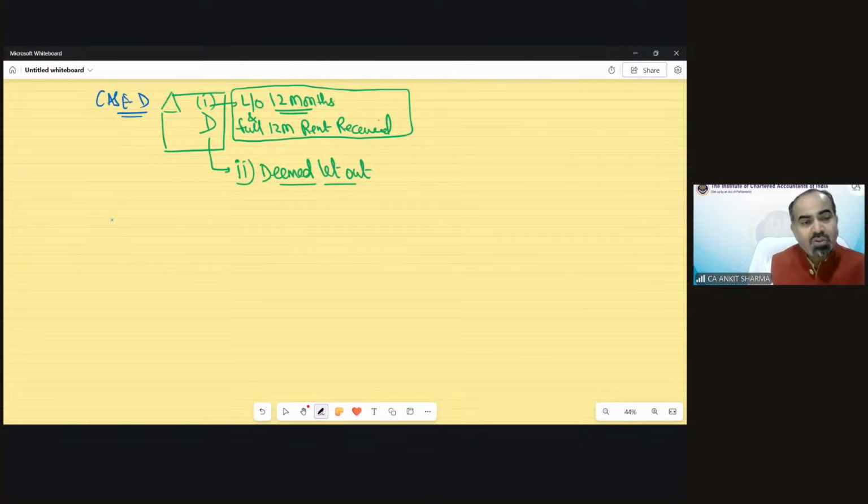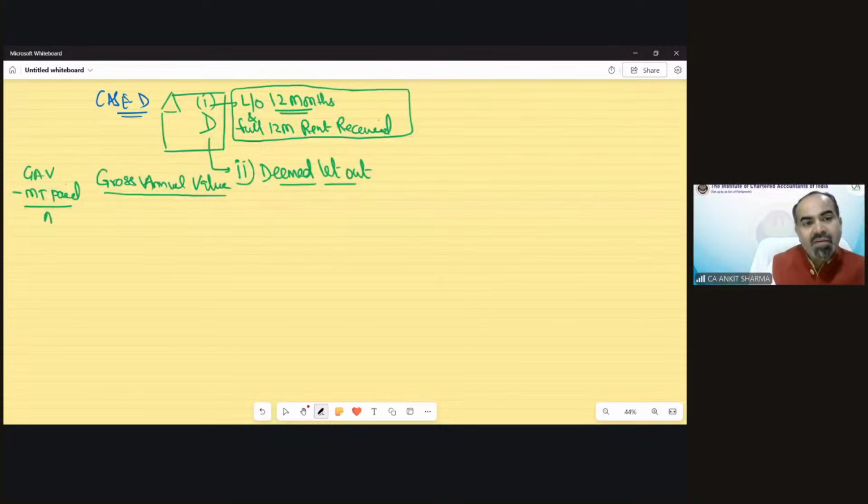So for the purpose of case D, first of all, we will find out the GAV, the gross annual value. In the format we discussed in the last class, there was the calculation of GAV. You must remember the format. There was a point saying GAV less municipal taxes paid by owner.